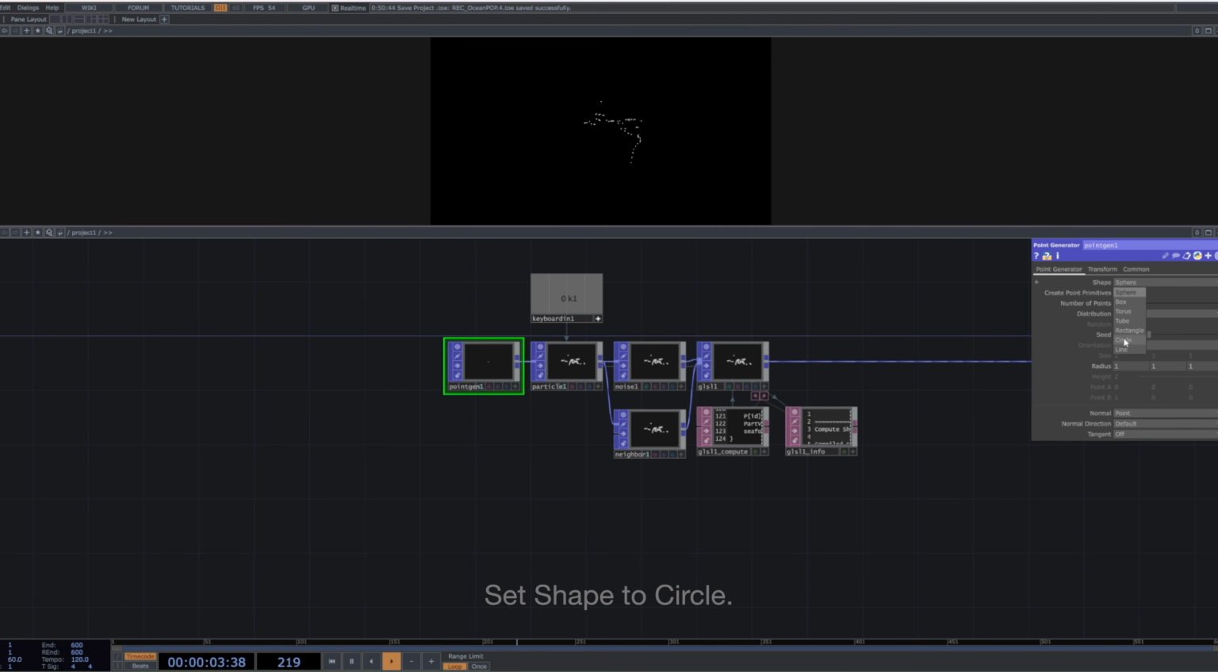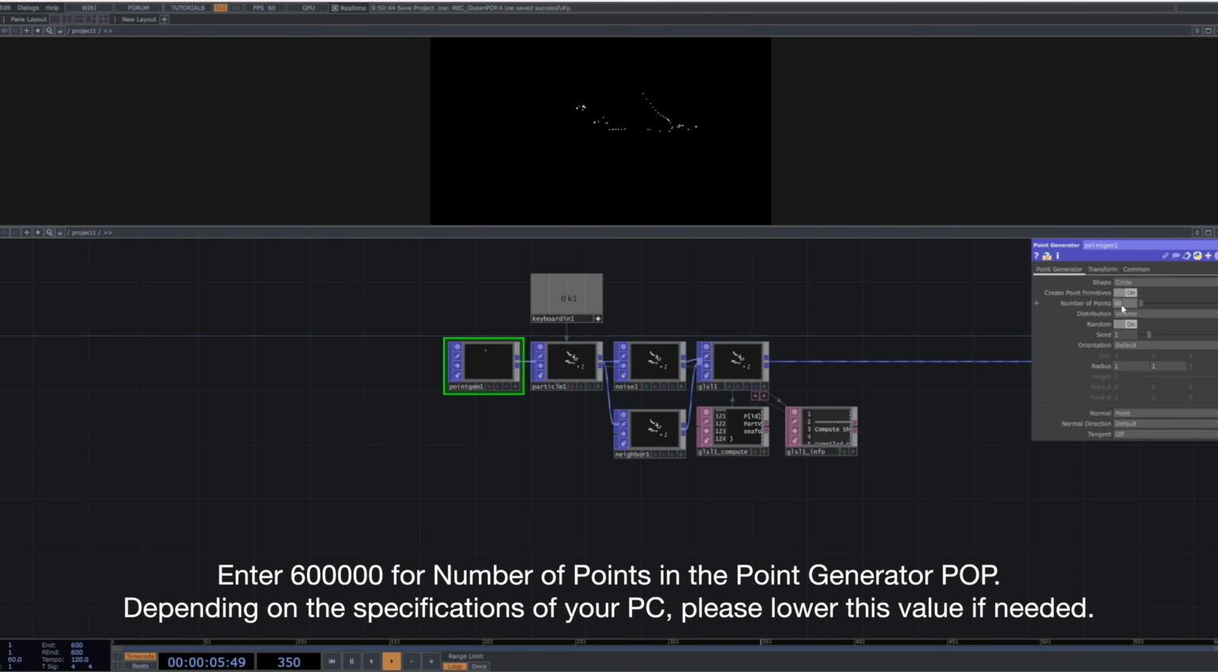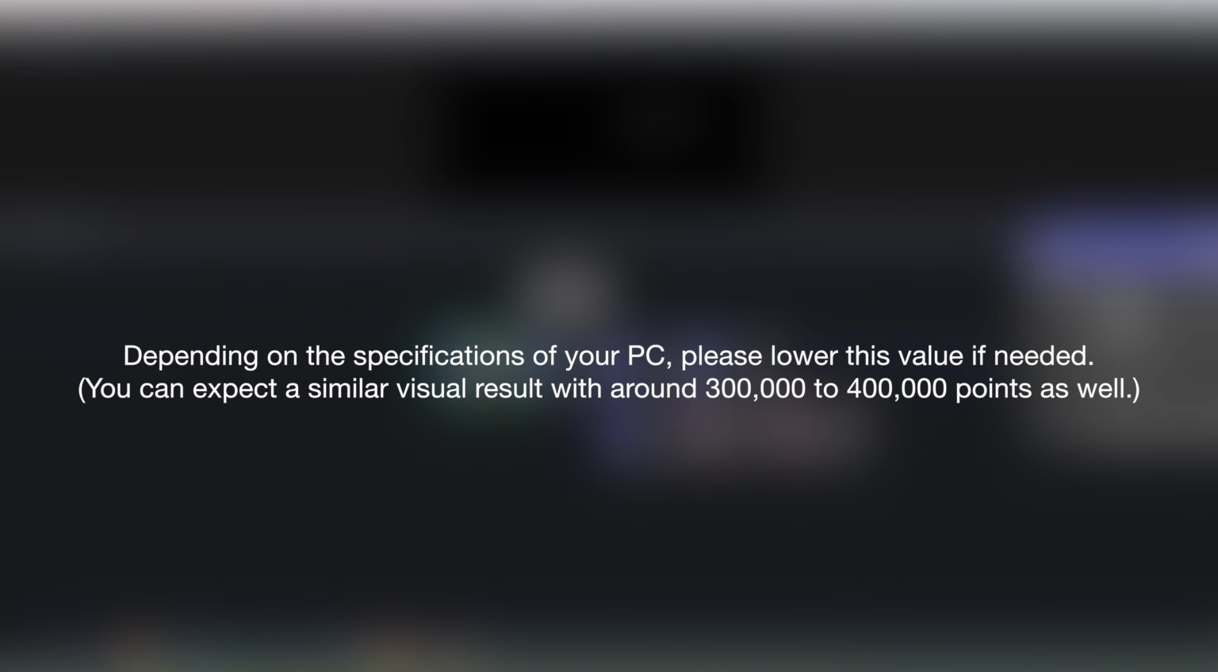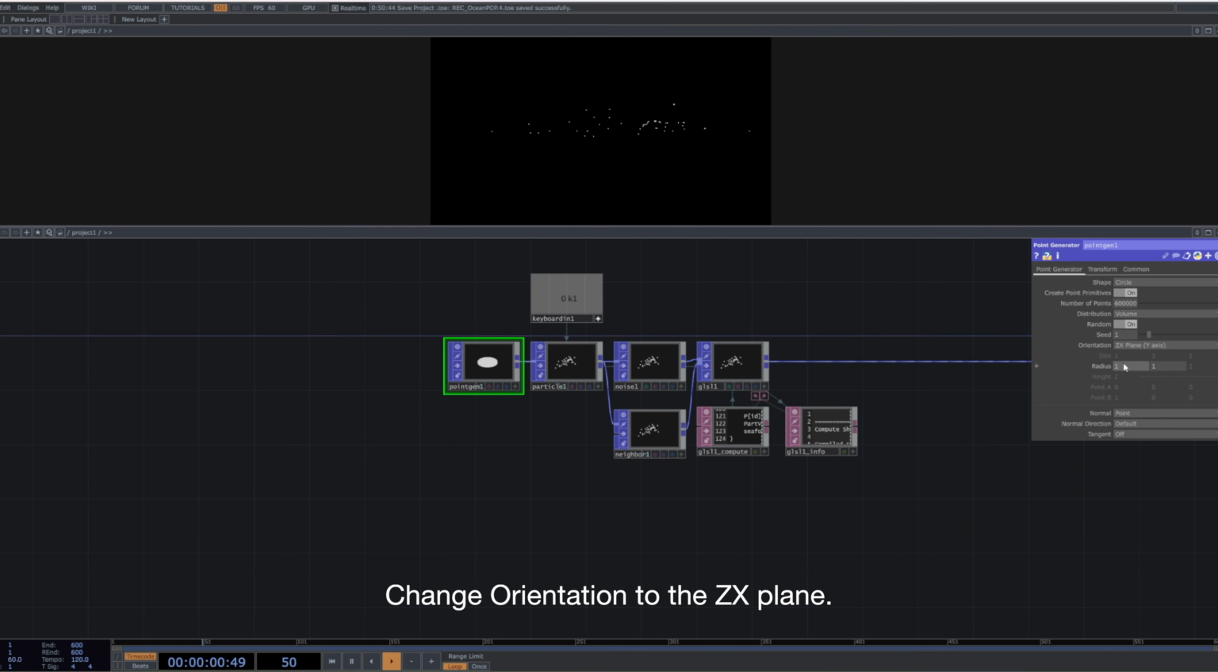Set shape to circle. Enter 600000 for number of points in the point generator POP. Depending on the specifications of your PC, please lower this value if needed. Change orientation to the ZX plane. Change the radius value to 3.